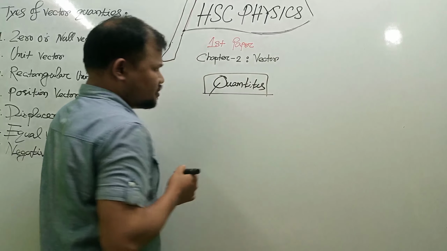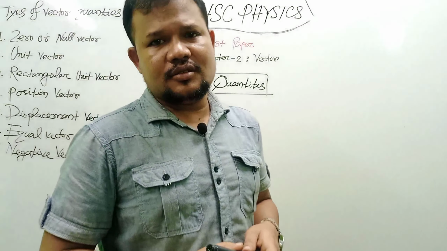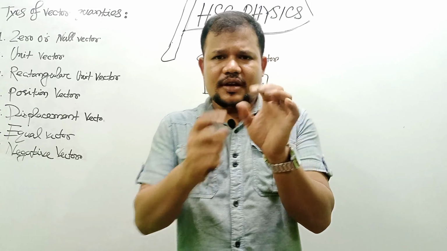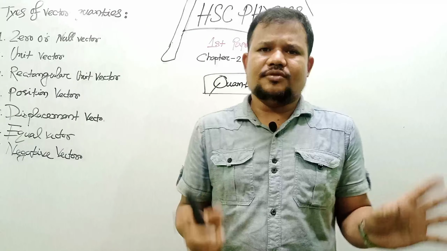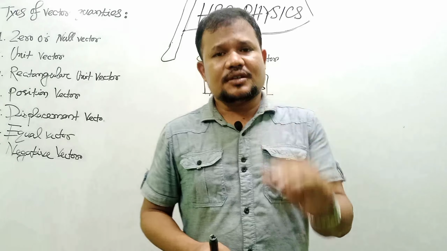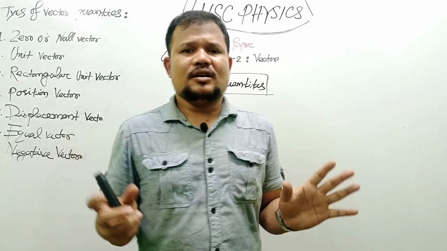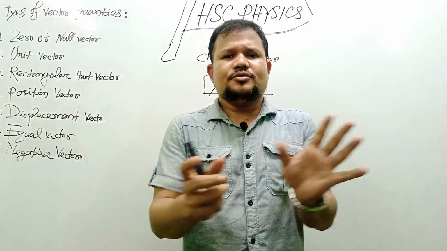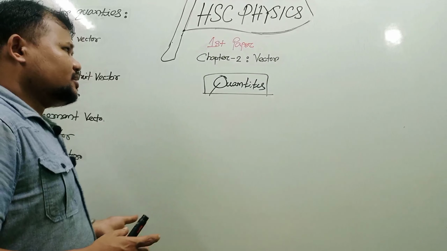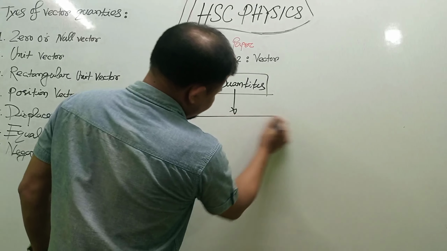Quantities is something that can describe anything, maybe mathematics, maybe any kind of things. You can represent them with the help of quantities. Quantities can describe any kind of things. It is the amount, the magnitude of any kind of things. In our physics study, quantities may be of two types.